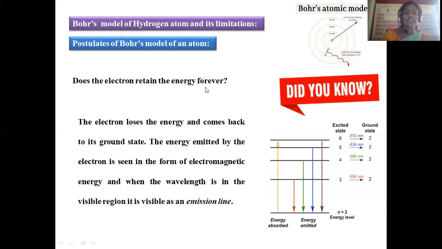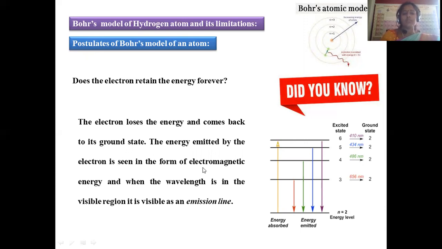Now, another postulate of Bohr's model of the hydrogen atom: does the electron retain the energy forever? After getting energy, is that energy retained by the electron forever? As long as the electron is carrying energy, it will be in the excited state, always moving to another level. While moving from one level to another, it is doing some work, and for that purpose it spends its energy to move from a lower to a higher energy level. The electron loses energy and comes back to the ground state.